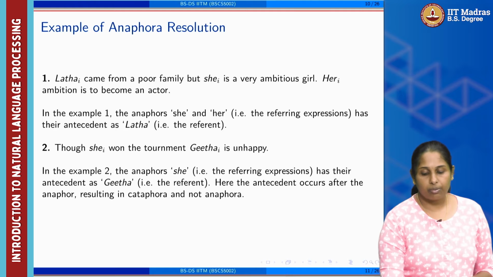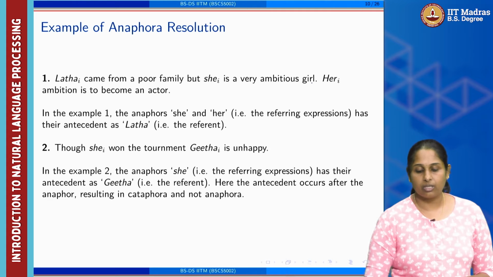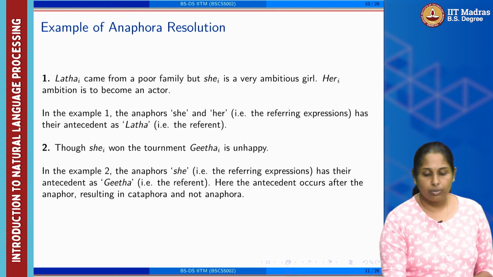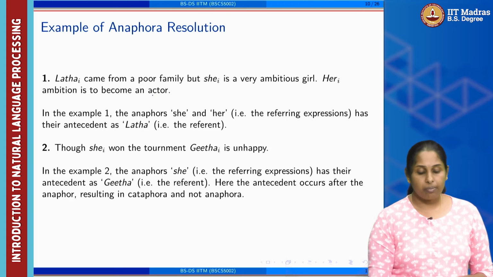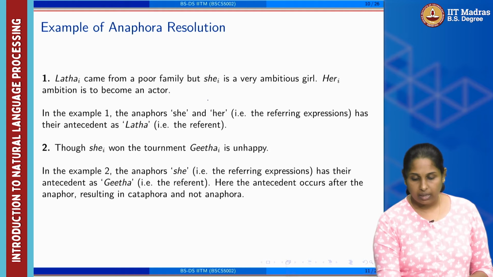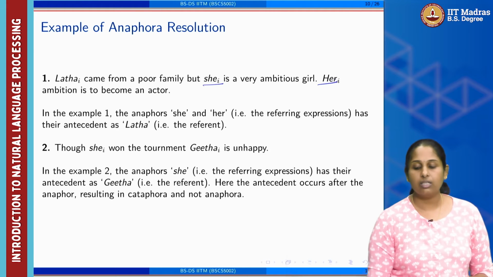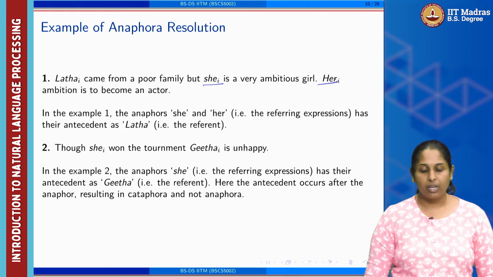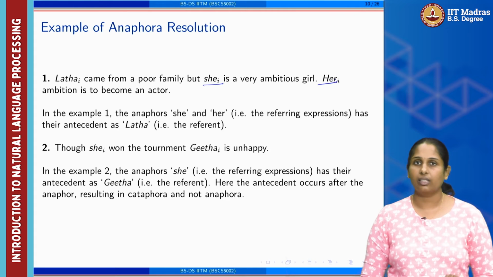Now similarly, let us go for some more examples. Lata came from a poor family, but she is a very ambitious girl. Her ambition is to become an actor. Now in example 1, the anaphors she and her are referring expressions and have the antecedent Lata, which is nothing but a referent.